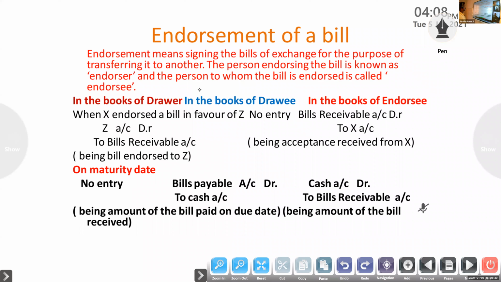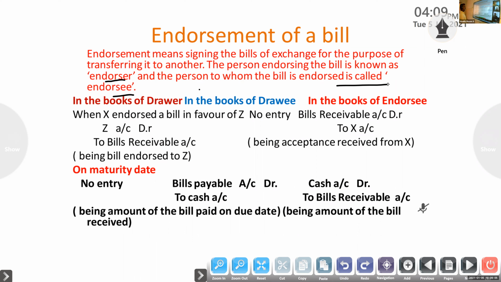Transfer of the bill to another person, meaning signing the bill of exchange for the purpose of transferring it to another. That is endorsement. The person endorsing the bill is known as endorser, and the person to whom the bill is endorsed is called endorsee. Then we studied types of endorsement, that will also come here.